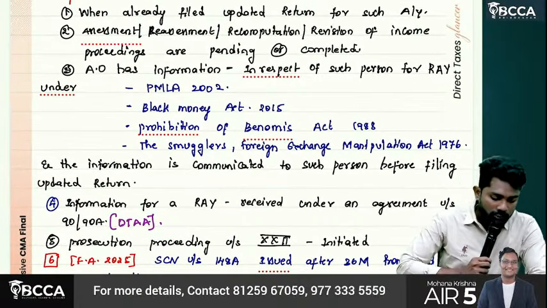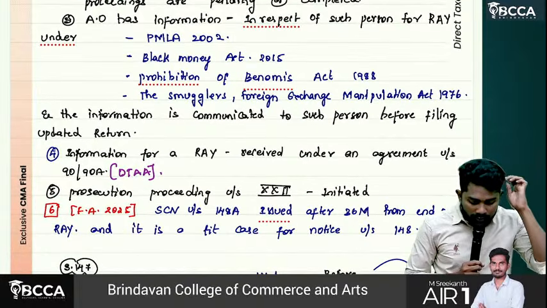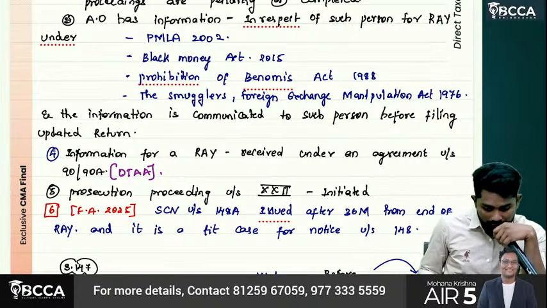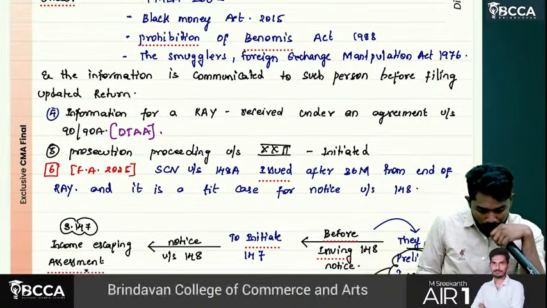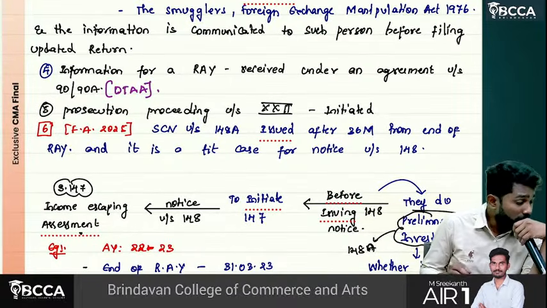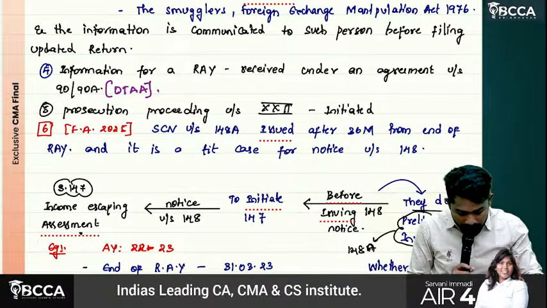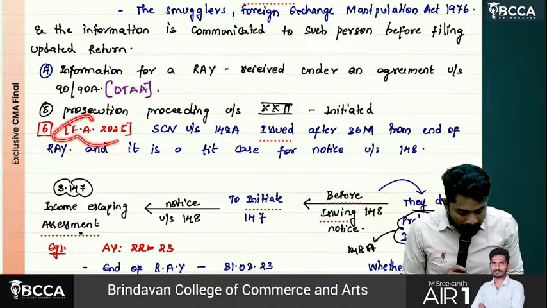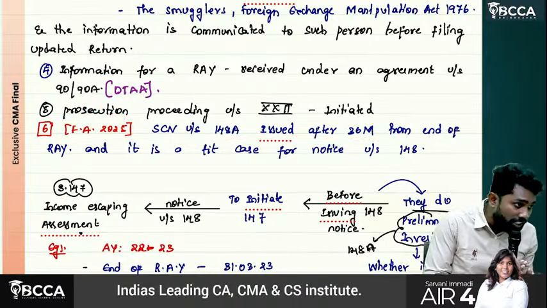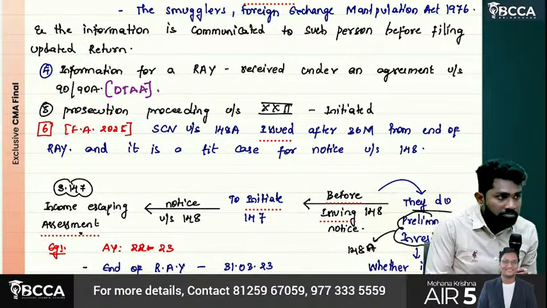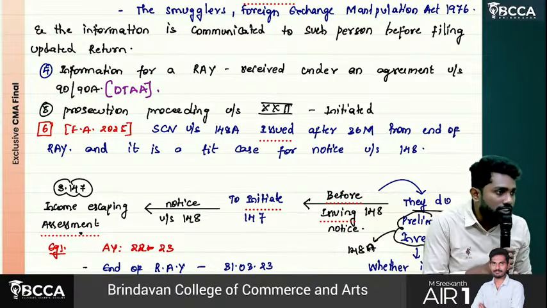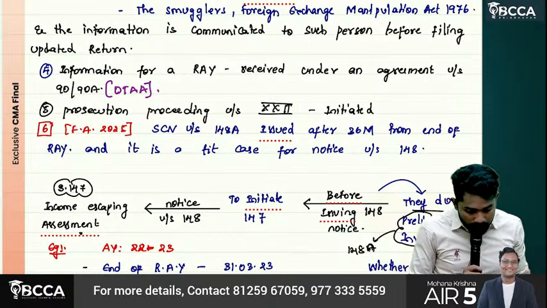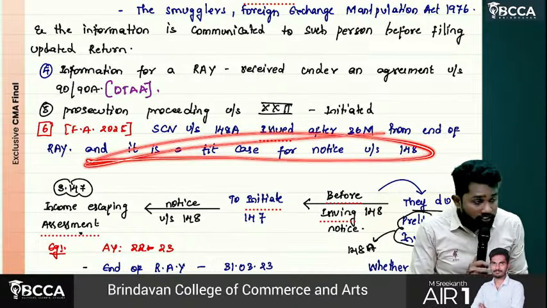AO has information in respect of such person. Then, information for a relevant assessment year received under an agreement under section 90 or 90A under DTAA, or prosecution proceedings under Chapter 22 have been initiated. The Finance Act 2025 amendment is what, sir? Show cause notice under section 148A is issued after 36 months. From the time a show cause notice under section 148A is issued after 36 months, you cannot go for an updated return, and it is a fit case for 148.